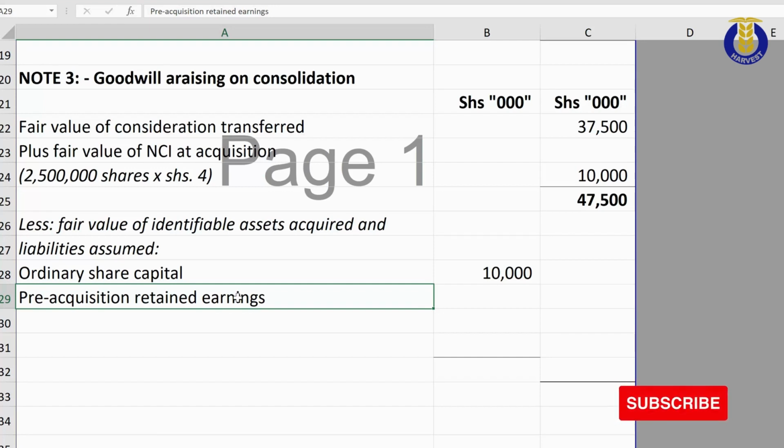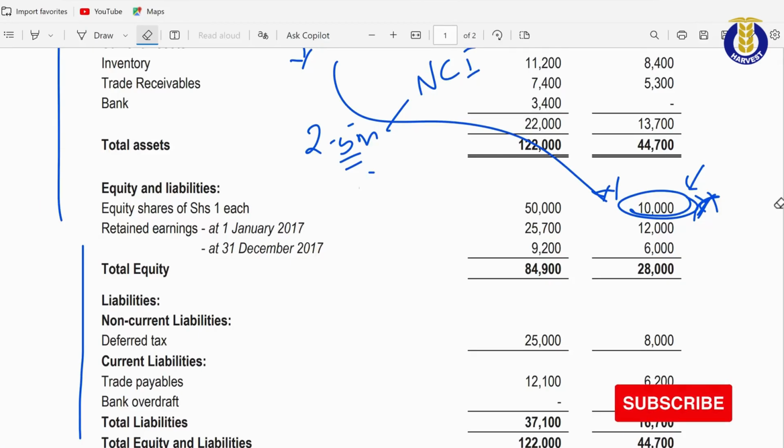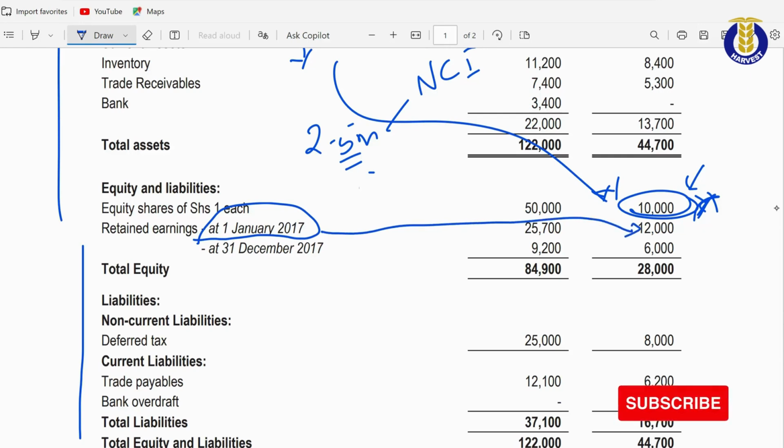So the pre-acquisition retained earnings will form part of the net assets when we are determining goodwill. According to our statement of financial position, the pre-acquisition retained earnings are the retained earnings at the date of acquisition, and I'm focusing on Food, which is our 12,000 right there.